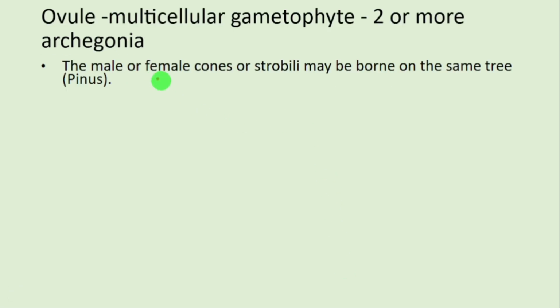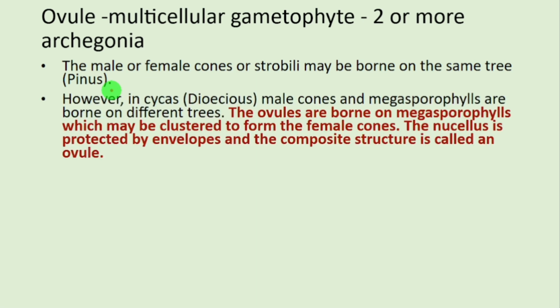The male or female cones or strobili may be borne on the same tree, Pinus. So this is the reason Pinus is monoecious. In case of Cycas, the male cones and megasporophylls are borne on different trees. So they are dioecious. The ovules are borne on megasporophyll, which may be clustered to form female cones. The nucellus is protected by envelopes and the composite structure is called ovule. So ovule has nucellus and then envelope. Okay, this is an important point.